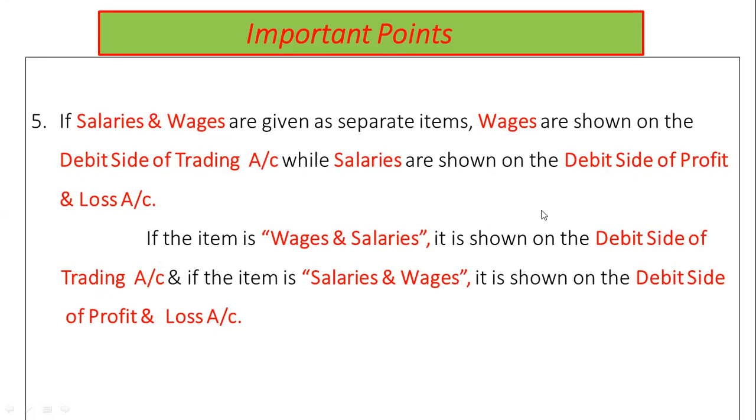Salaries are shown on the debit side of profit and loss account because it is an indirect expense, and wages, which are direct expenses, are always shown on the debit side of trading account.